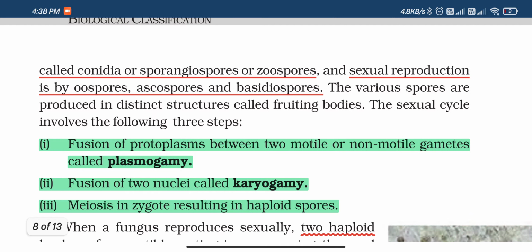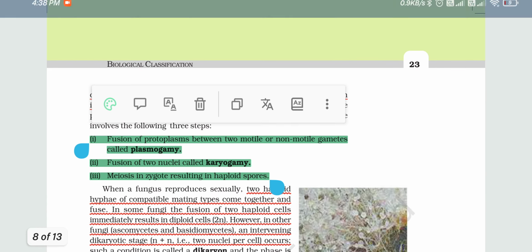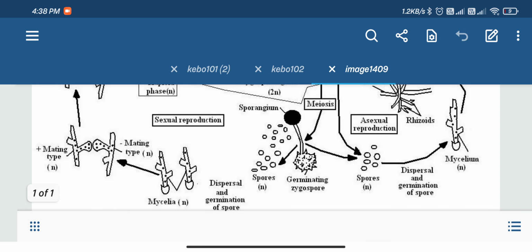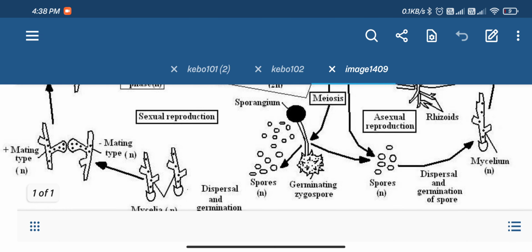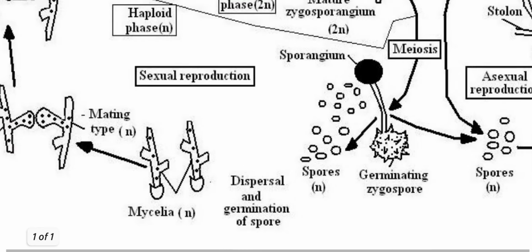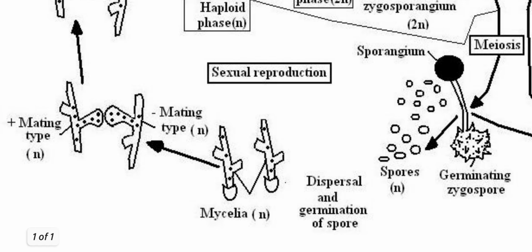I think I have a diagram of this. Yeah, it's over here. This is in Rhizopus. Here we have two different mycelia or hyphae.